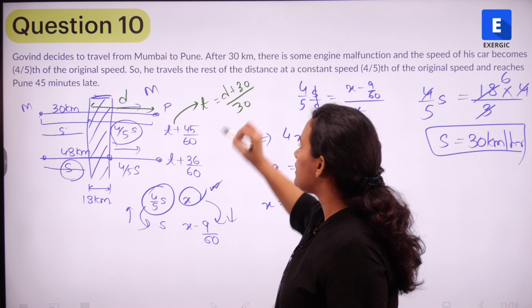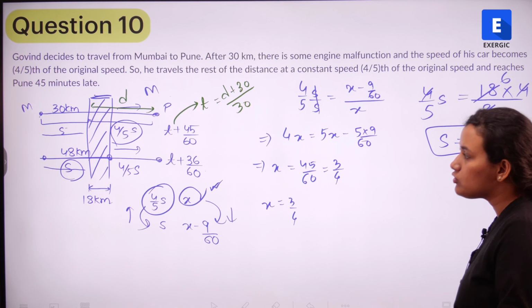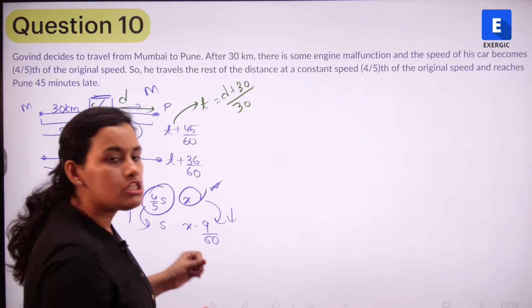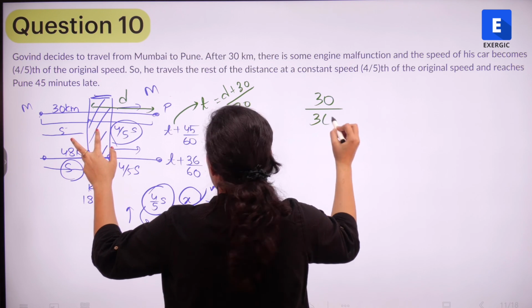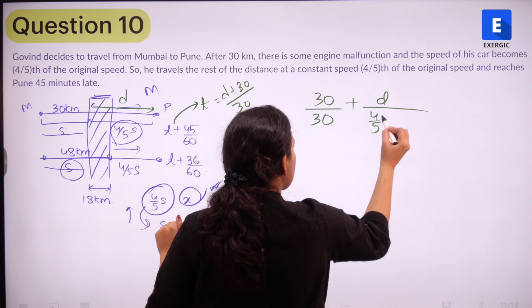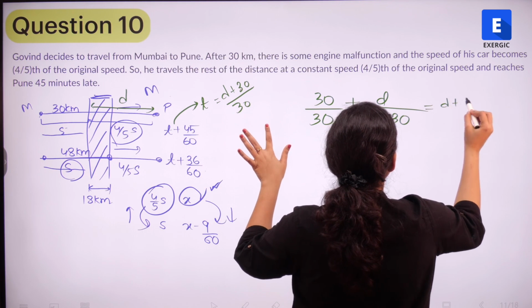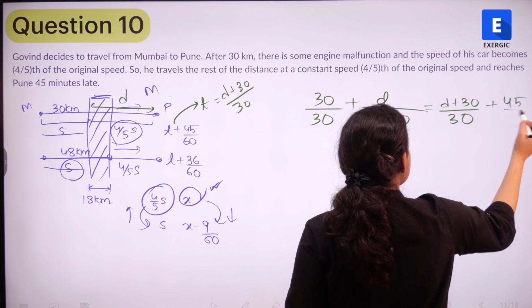Speed is nothing but 30. So let's substitute the values of d, s and t and find an equation. So we will be having 30 upon s. S is nothing but 30 plus d, we don't know that, 4 by 5 of s, that is 30, is equal to t plus 45 by 60.